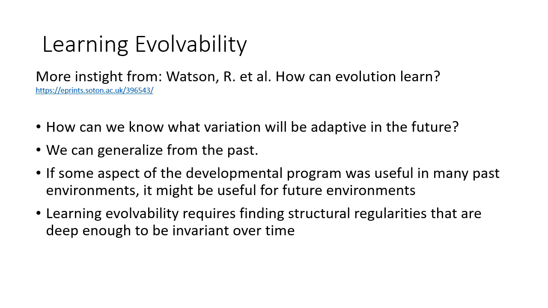For example, it might be a good idea to vary the length of the legs of an animal, but we probably don't want to vary the length of the left and the right leg separately. We can remove this risky independence by changing the developmental process to always make the legs equal length. This is an example of a deep structural regularity, which was useful in the past and will probably be useful for the future as well.